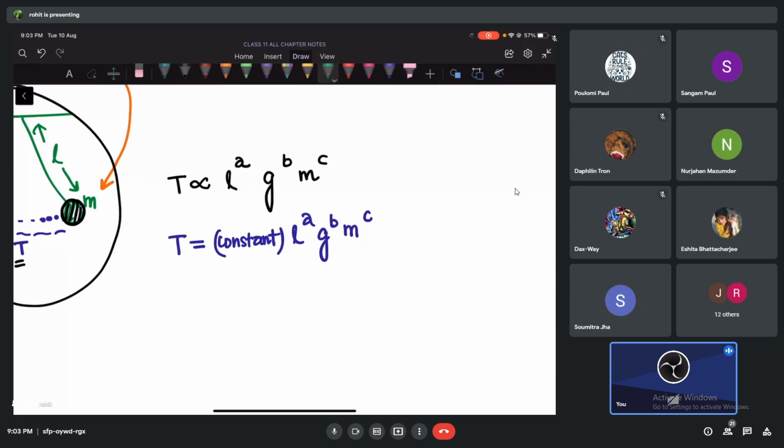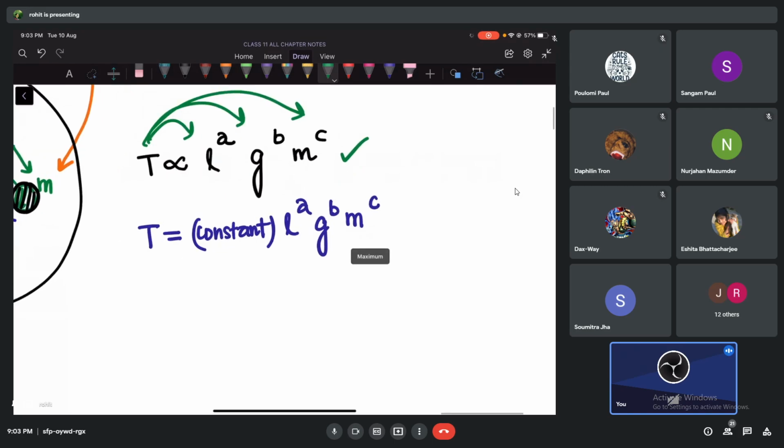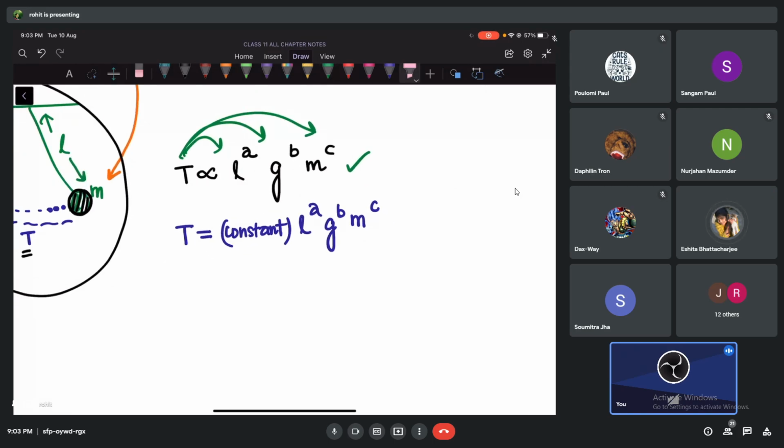But this is our starting. Time period depends on these things. Now we are writing equal to. Now you will also agree with me. Because we are talking about dimensions, the dimension on the right hand side should be equal to the dimension of the left hand side, provided I have a constant term which has no dimensions. Can you understand? This constant term should have no dimensions.